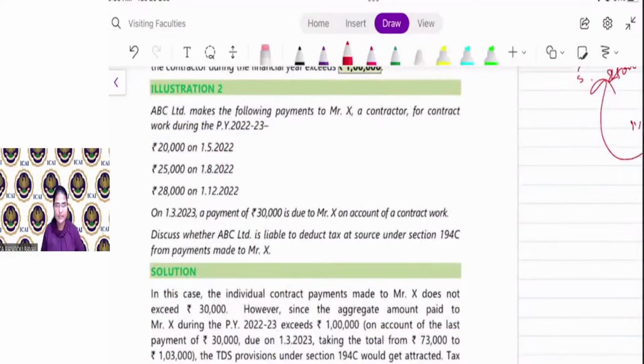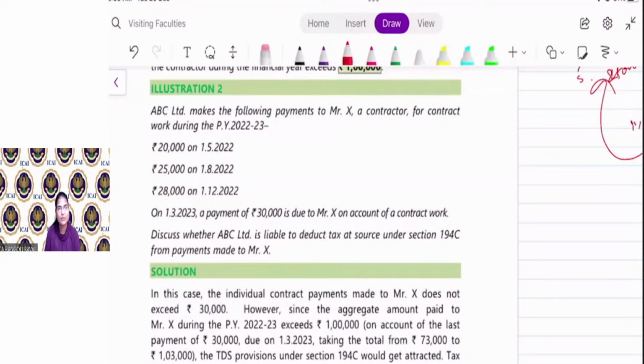Right? Let us discuss illustration 2, and after illustration 2, we will have a break of 5 minutes. Okay? So let us discuss illustration 2. ABC Limited makes the following payment to Mr. X, a contractor. Here the payer is ABC Limited and the payee is Mr. X. So the rate of TDS is 1%. Yes or no, everyone? For contract work during previous year 22-23.